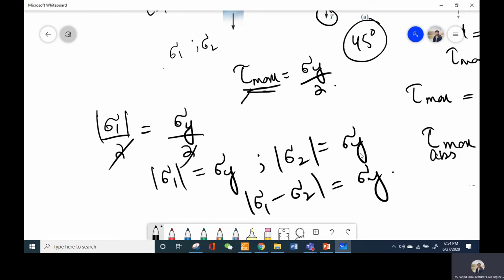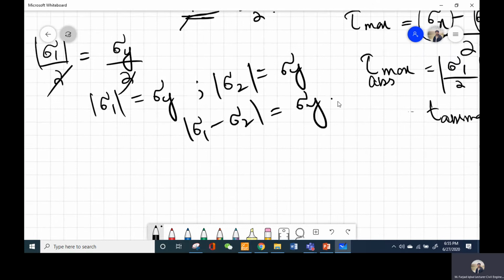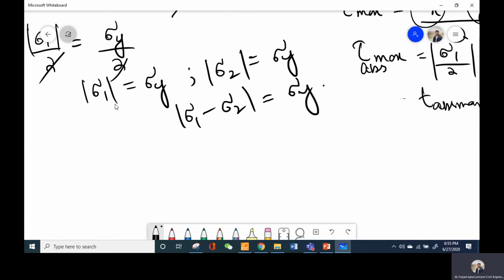Now, just like the previous two theories, in the same way we will check for our material. We will calculate this sigma 1, sigma 2, and sigma 1 minus sigma 2. So we will check if these stresses are equal to yield stresses. If any one of these conditions is satisfied, we will say that the material is going to fail. But if all of these conditions are not satisfied, or all of these stresses are less than the yield stress, we will say the material is safe.